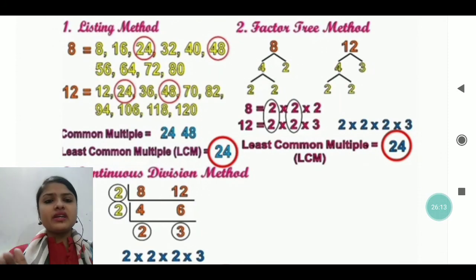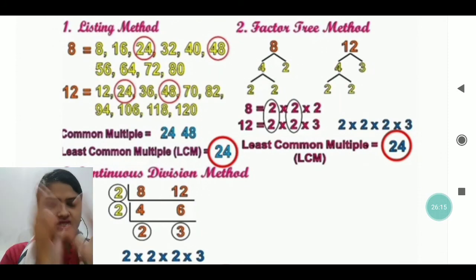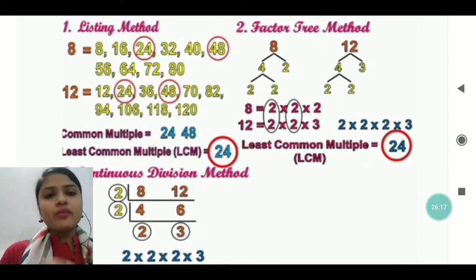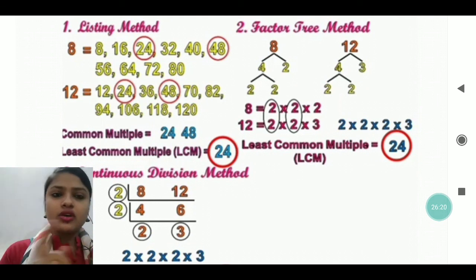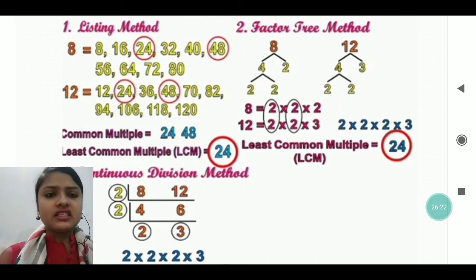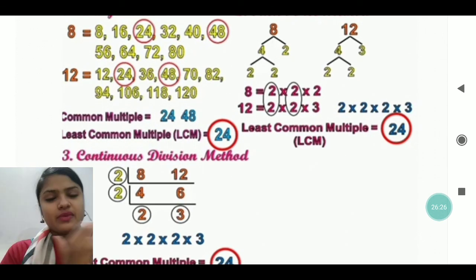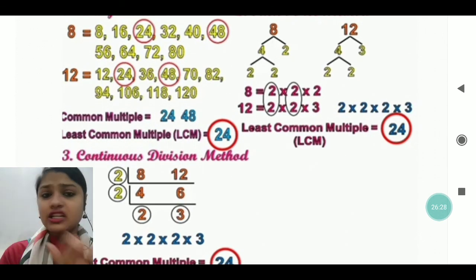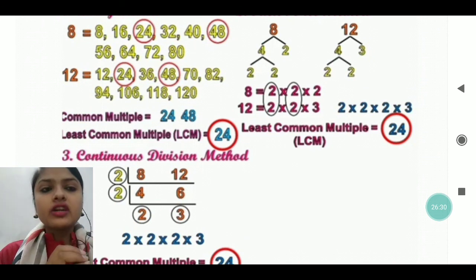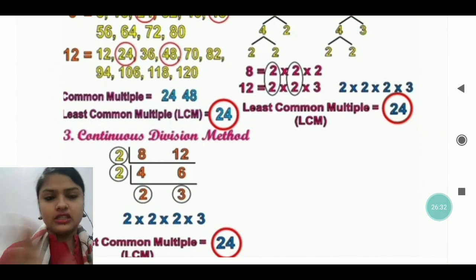See, all three methods I have opened together in the same place. Same numbers I have taken, 8 and 12, 8 and 12 and 8 and 12. It is just to show you that whether I find it by the listing method, the factor tree method or the continuous division method, the LCM is not at all changing or varying. We can use any of the methods.